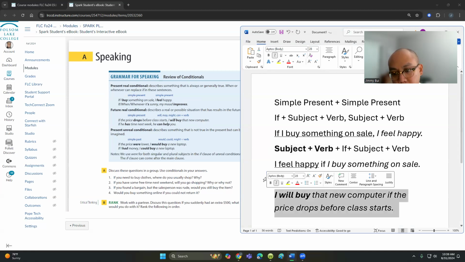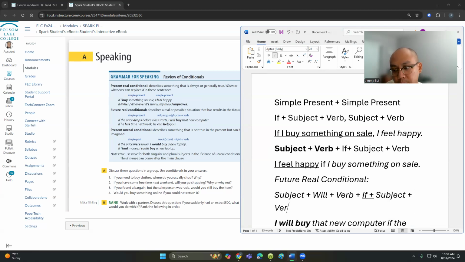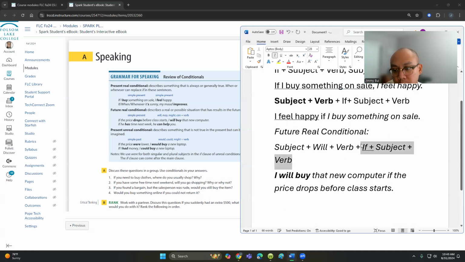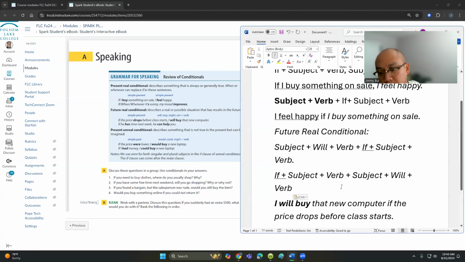So we can write it two ways for our future real conditional: subject will plus verb plus our if clause, subject plus verb. We can also change that formula and write it this way. The meaning is, of course, the same. In this case, subject plus will is future, and so our simple present essentially occurs first.